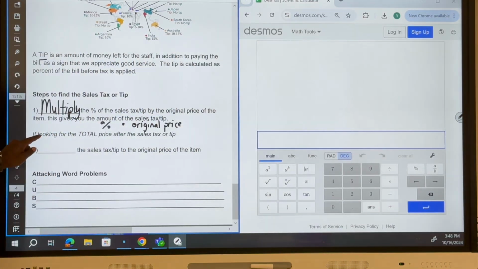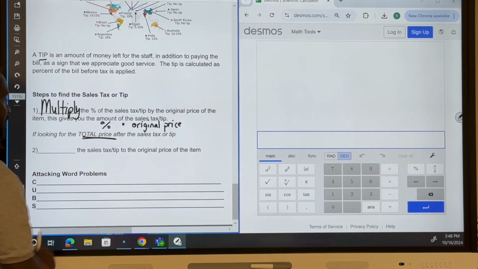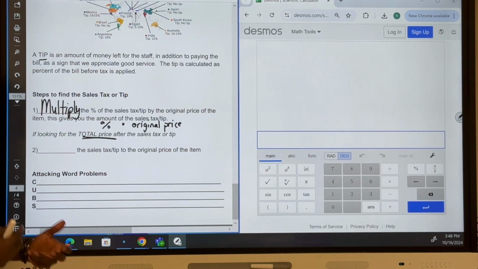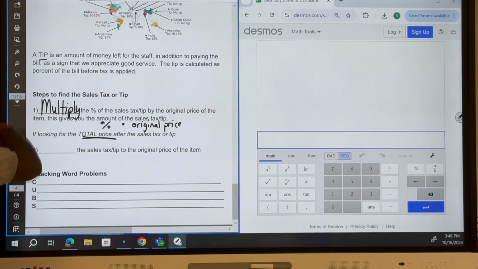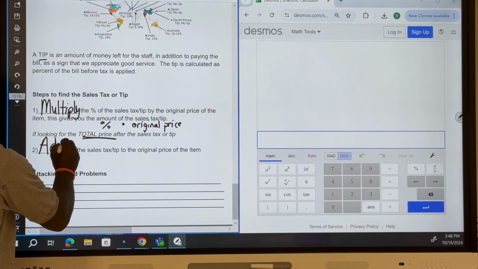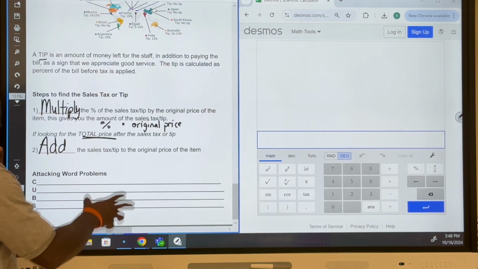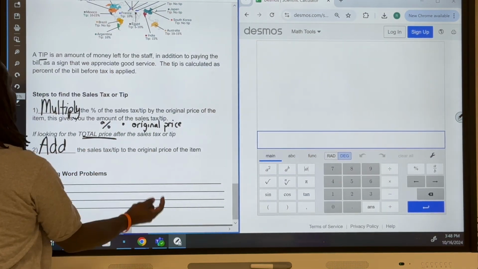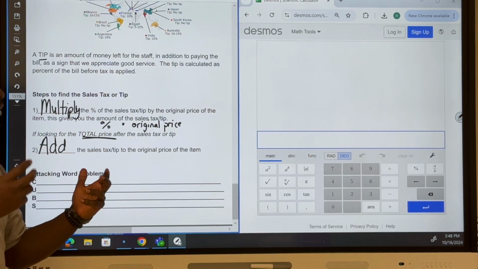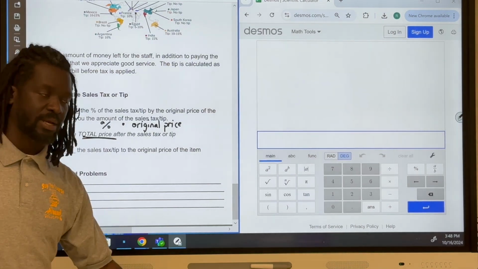But sometimes it will ask us for the total price. If it asks us for the total, then we need to add it to the original price. So we need to take what we got here and then add it back to the original cost. And we're going to see that here in just a minute.